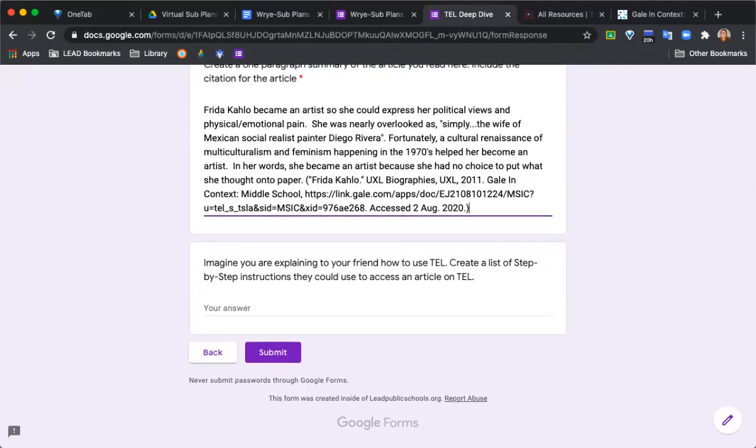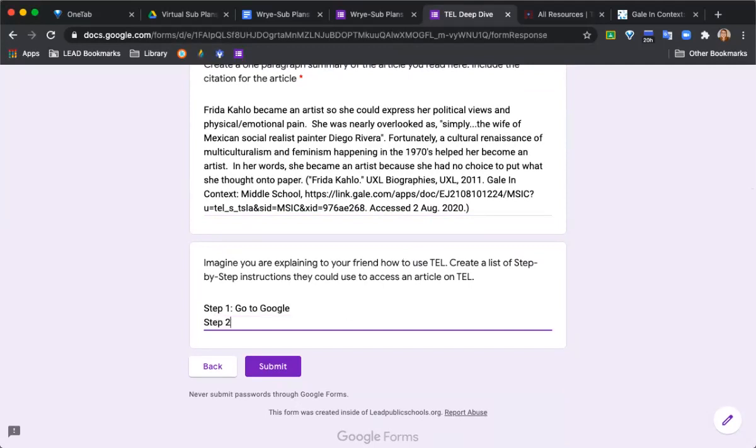Now, finally, you are going to imagine you're explaining how to use TEL to a friend. So create a list of step-by-step instructions they could use to access an article on TEL. So your answer would look something like this. Step 1, go to Google. Step 2, type TEL. And then I want you to keep going until you get all the way to your friend being able to access an article.